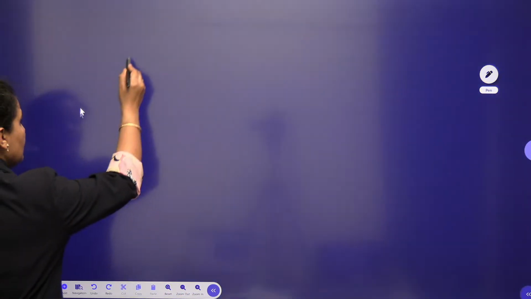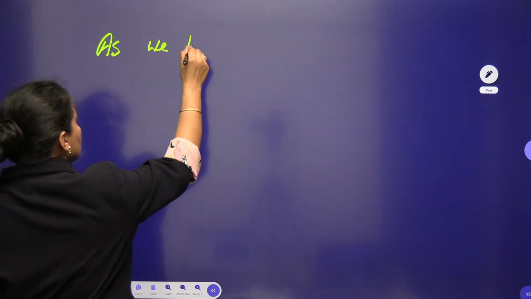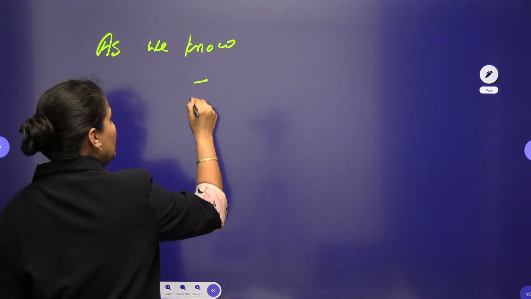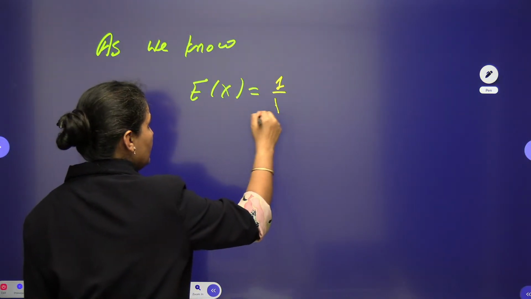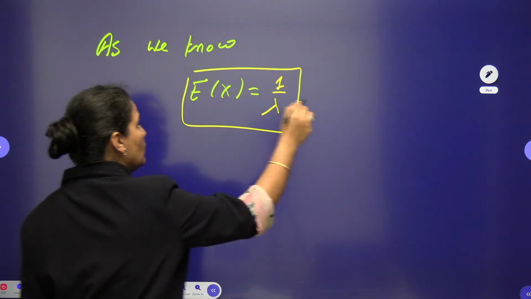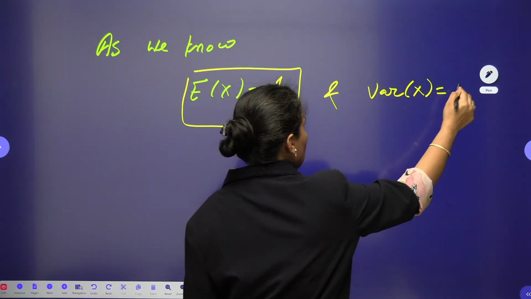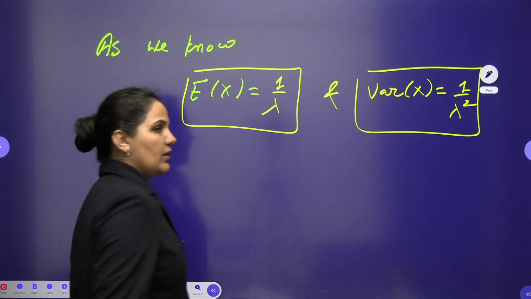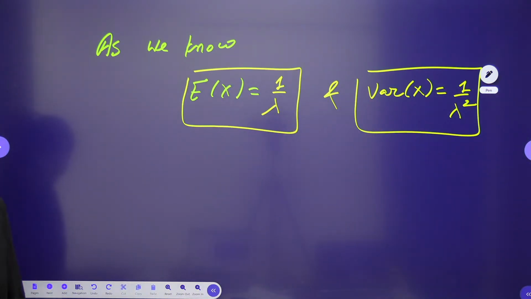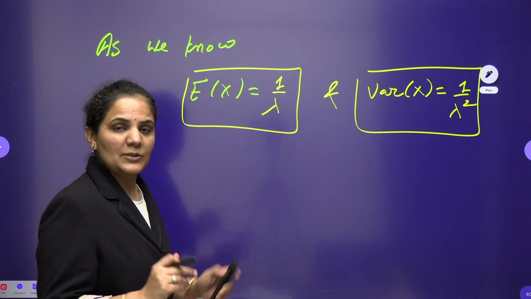As we know, the expected value of the exponential distribution is nothing but 1 by lambda, and the variance of the exponential distribution will be 1 by lambda square.